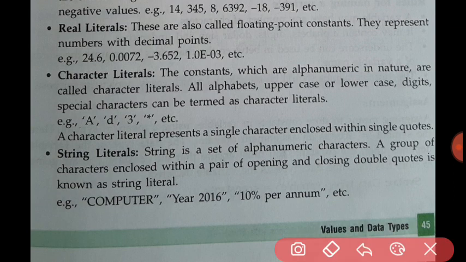String means the alphanumeric characters. Alphanumeric consists of special symbols, characters and alphabets as well as digits. We can also say a group of characters. Always remember, string literals are enclosed within double quotation marks.